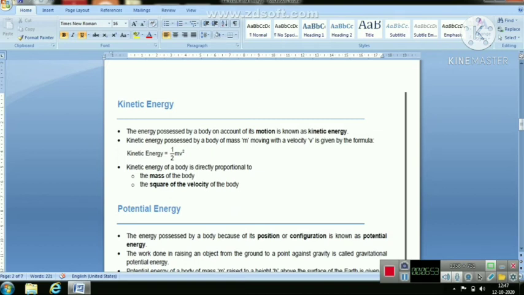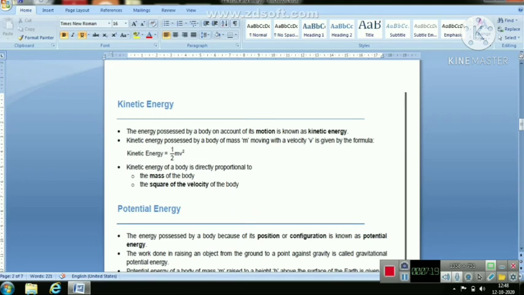Lift a book through a height. To do this, you must apply a force. The book rises up. There is a force applied on the book and the book has moved, hence work is done. Thus, these are the different scientific conceptions of work.